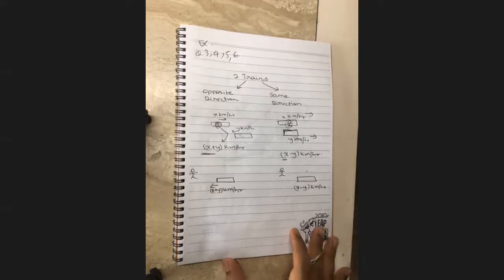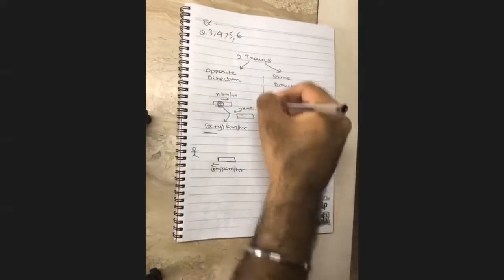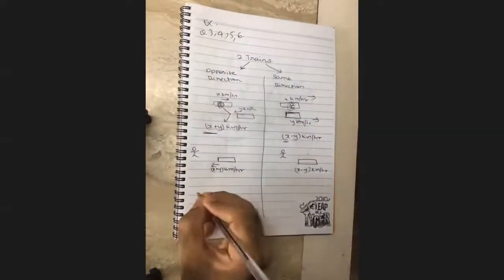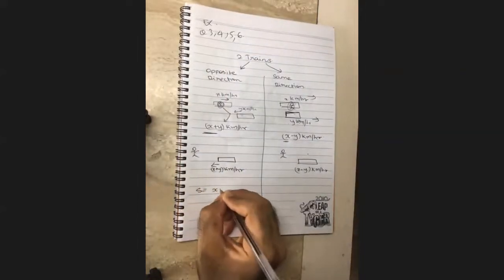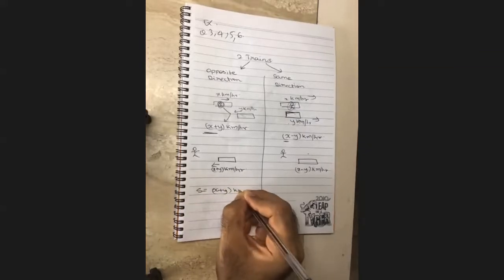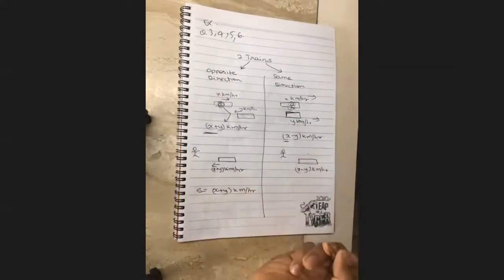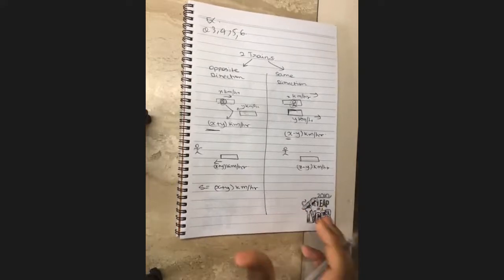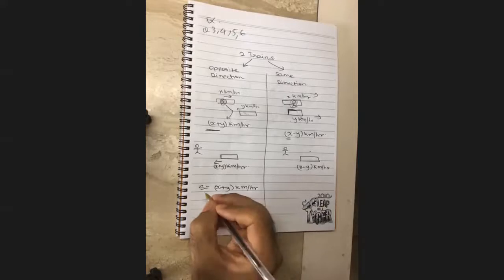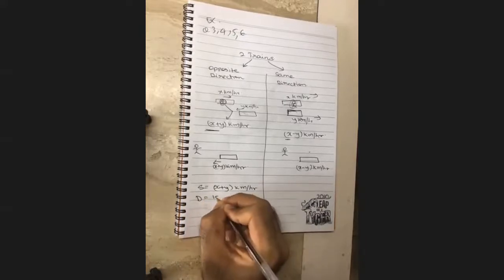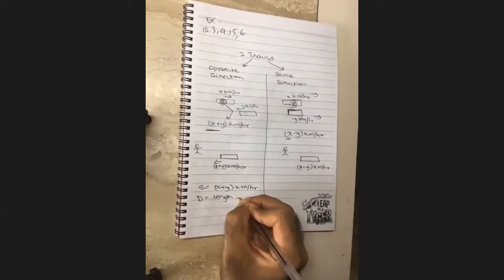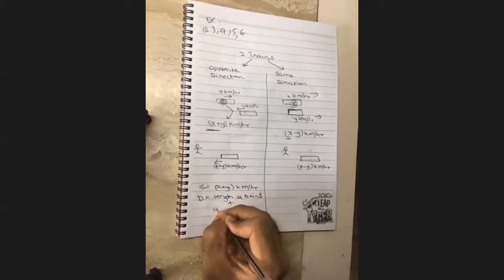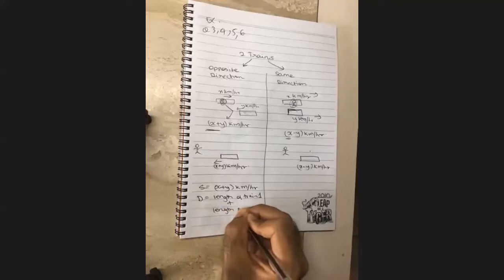Right? So in this scenario, when two trains are going in the opposite direction, the speed is effectively x plus y kilometers per hour. If they ask you for the time taken for them to cross each other, the distance is nothing but the length of train 1 plus the length of train 2.